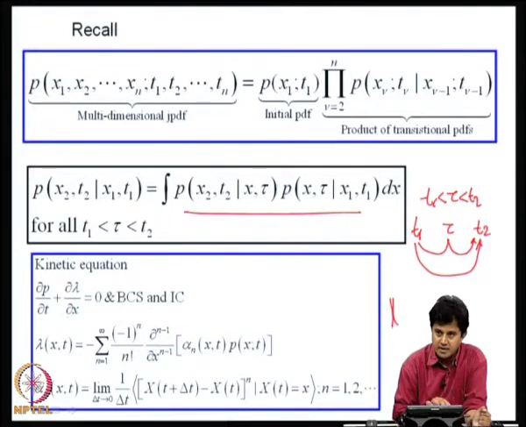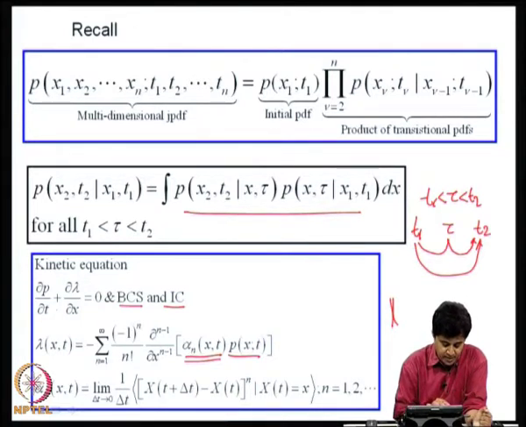function of a scalar random process. We showed that this equation known as kinetic equation has the form ∂p/∂t + ∂λ/∂x = 0 and we discussed the associated boundary condition and the initial condition. This lambda of x comma t is expressed in terms of the probability density function and quantities denoted by alpha n, which are known as derivative moments.